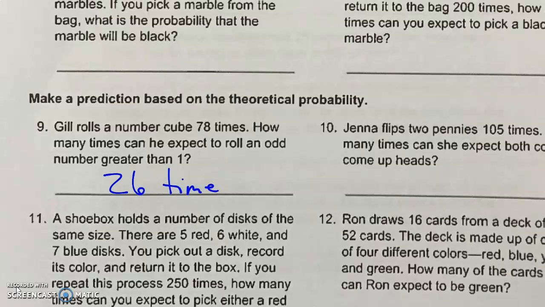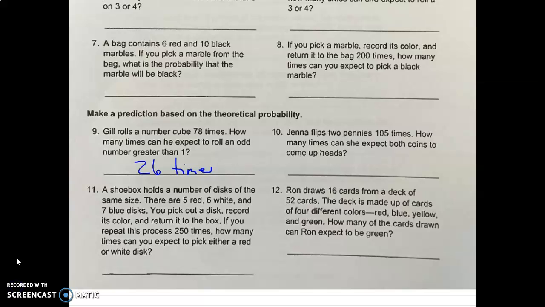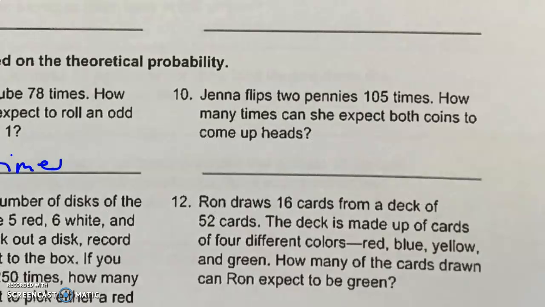All right, 10. Jenna flips 2 pennies 105 times. How many times can she expect both coins to come up heads? So this one's a little more difficult. It's multi-step. So she flips 1 coin. What's the probability that it's on heads? It's 1 out of 2, right? She flips the other coin. What's the probability that it lands on heads?